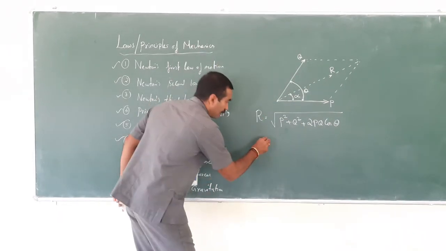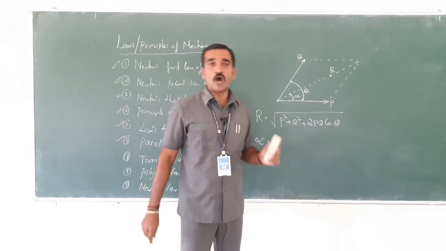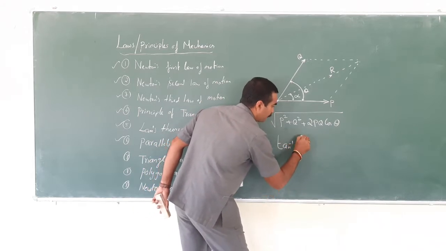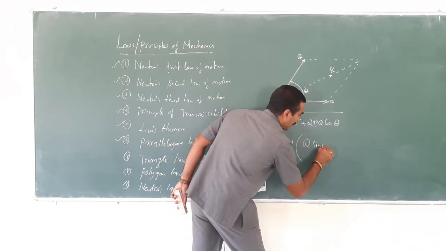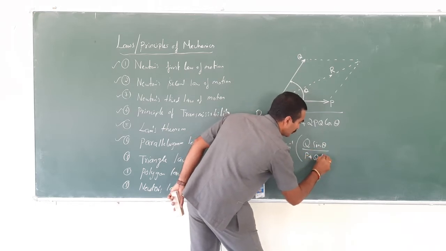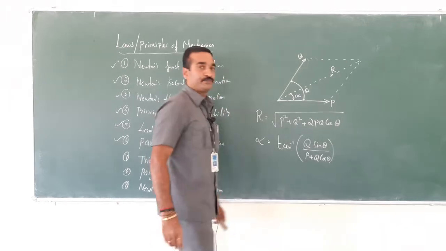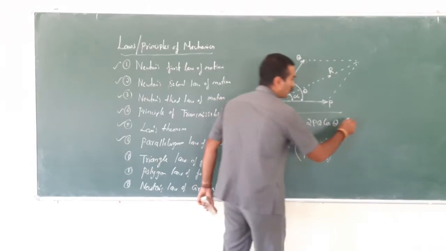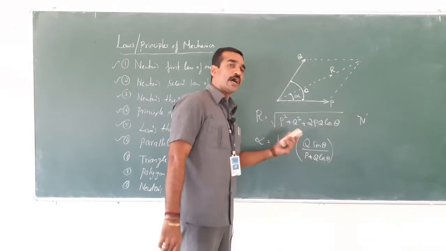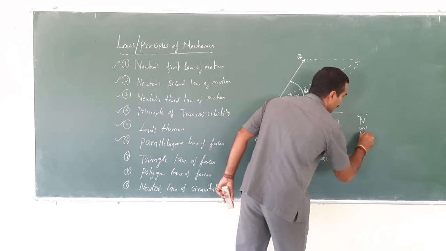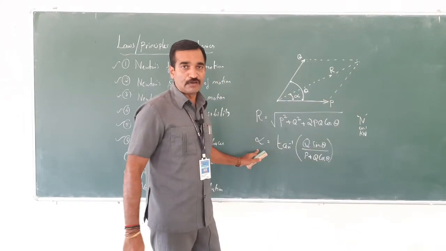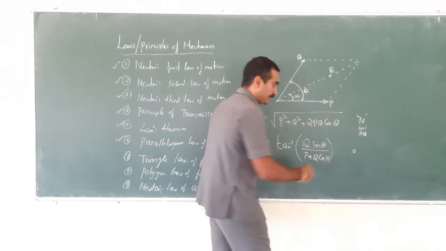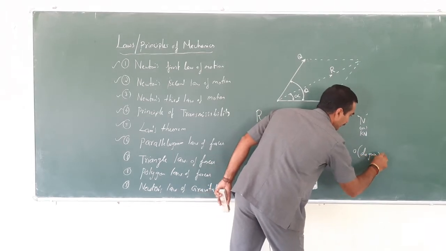Got it? Next, alpha. Alpha is nothing but the direction or inclination of the resultant, which can be represented as tan inverse of Q sin theta by P plus Q cos theta. So R is the magnitude of the resultant. The unit of the resultant would be N, Newton, or kilonewton. And the unit of alpha, the inclination or angle, is degree, D-E-G-R-E-E.